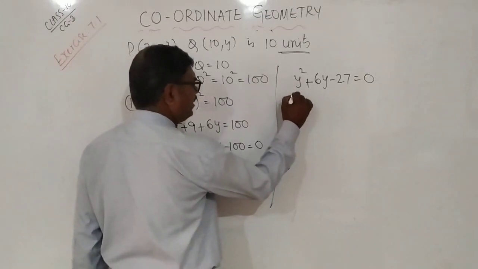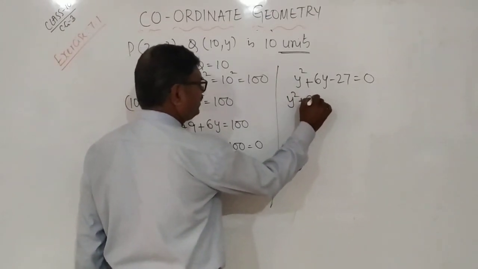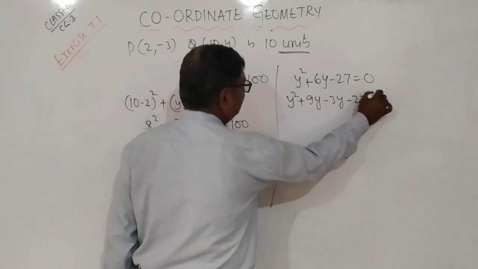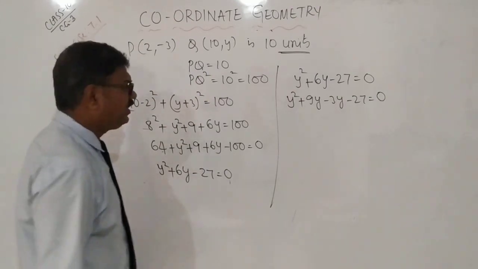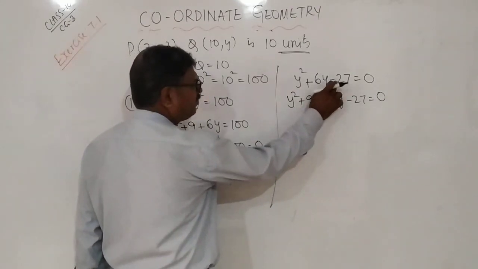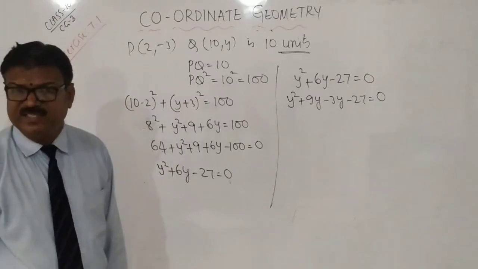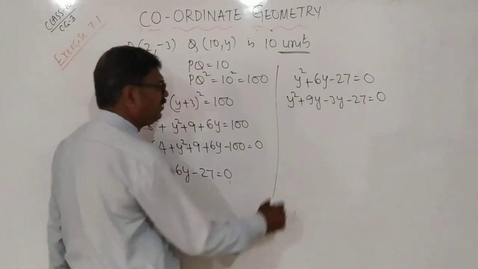So I will write like this: y square plus 9y minus 3y minus 27 equal to 0. We can see plus into minus is minus, 9 times 3 is 27, plus 9y minus 3y is nothing but 6y.